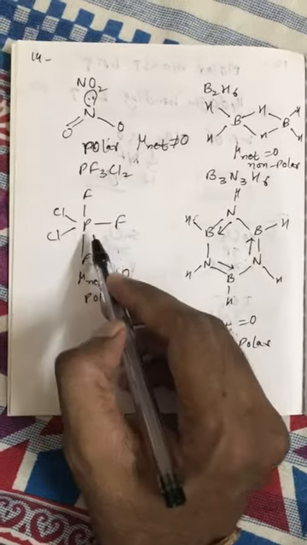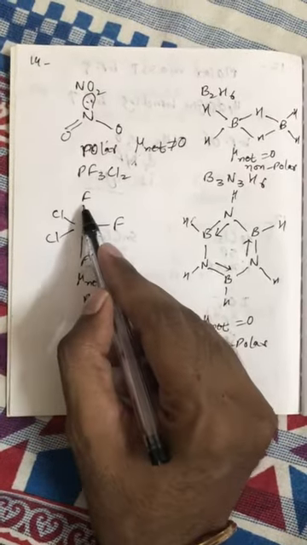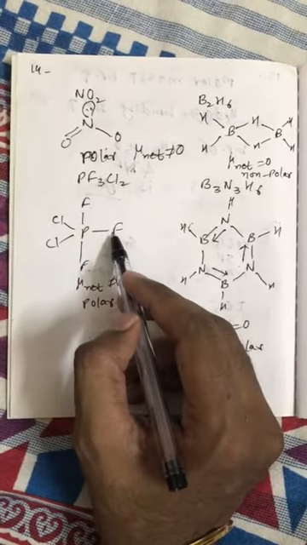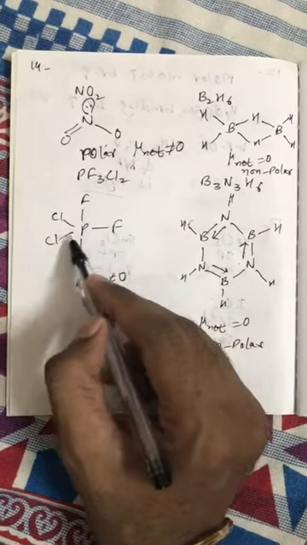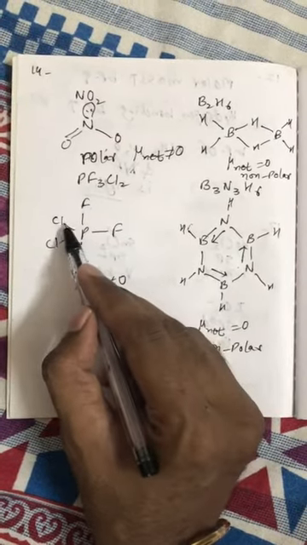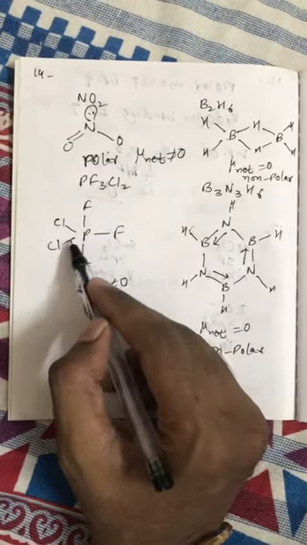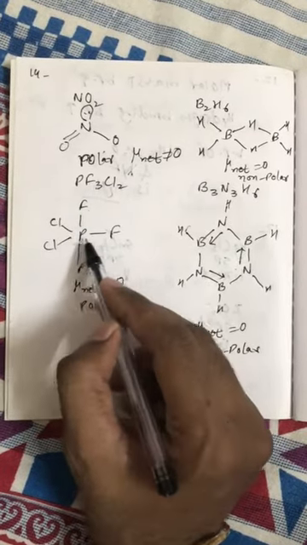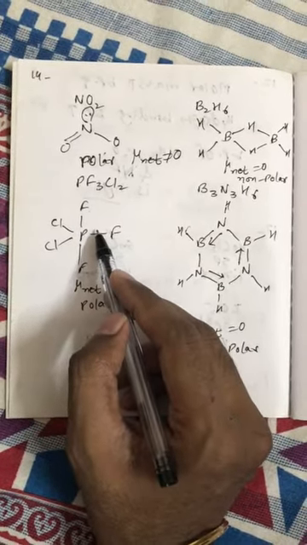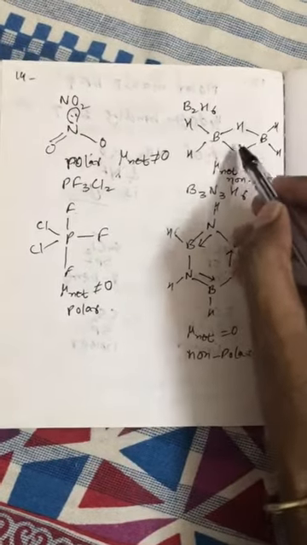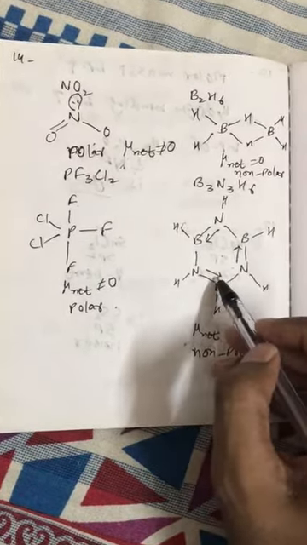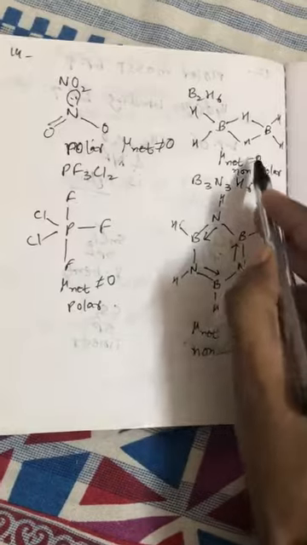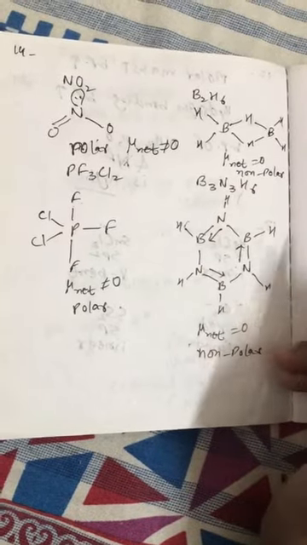Similarly here, this PF bond and this PF bond both have the same dipole moment. That's why their dipole moment gets cancelled out. But these 3 bonds are in equatorial position. So the dipole moment of the PCl bond will be the same, but the dipole moment of the PF bond will be different, and these equatorial bonds' dipole moment will not get cancelled out. But if you talk about B2H6 and B3N3H6, their dipole moment gets cancelled out. That's why these are non-polar.